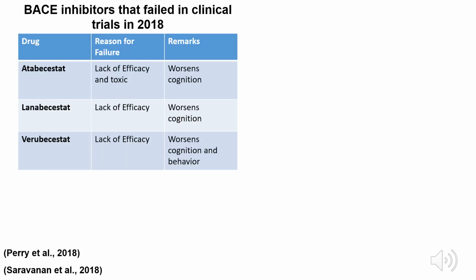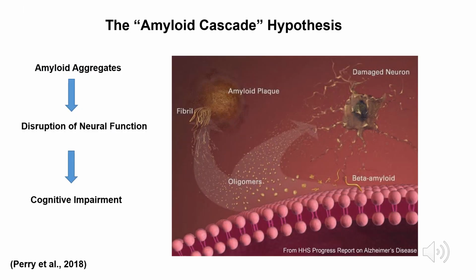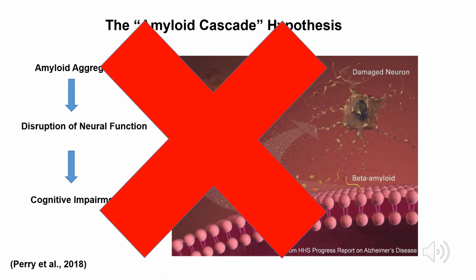Despite the excitement and promise of BACE inhibitors, development of 3 BACE inhibitors were recently discontinued in 2018 due to major clinical setbacks. Verubecestat was successful in suppressing human beta amyloid secretion by up to 94%, but was also shown to actually accelerate cognitive decline. In light of these failures, as well as failures of other amyloid beta clearing drugs, some researchers are beginning to abandon the amyloid cascade hypothesis that has prevailed for so long and look for alternative causes for Alzheimer's disease.